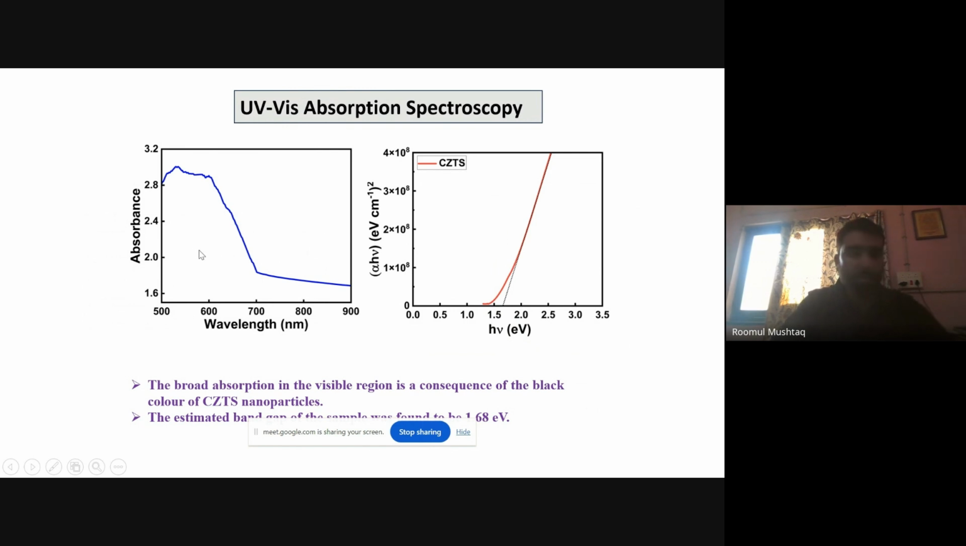Like we can perform some photodegradation of dyes. We can use it for hydrogen production, PEC water splitting hydrogen production. And this material also has the property that it can be used in supercapacitor applications. After that, I plotted alpha h nu versus h nu. I got the band gap.